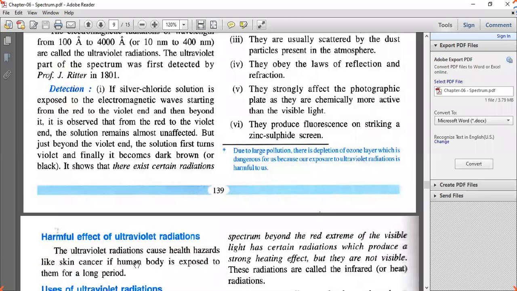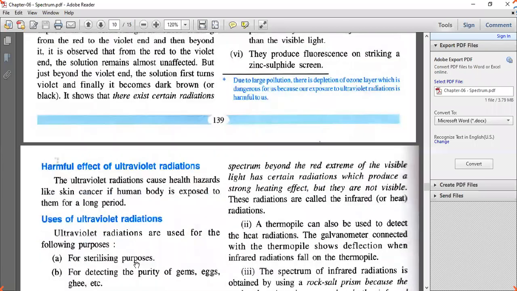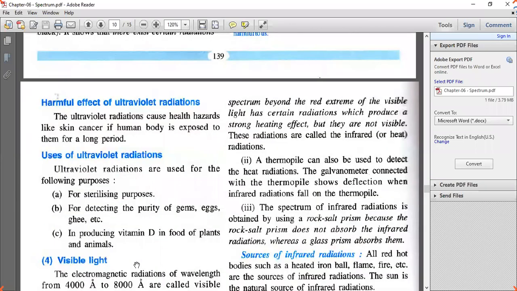When these radiations fall on zinc sulfide, the zinc sulfide emits light, and that is nothing but fluorescence. And these ultraviolet radiations are harmful to our human body, and they can even cause cancer.